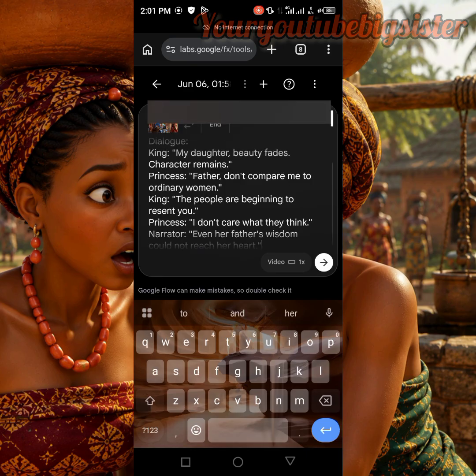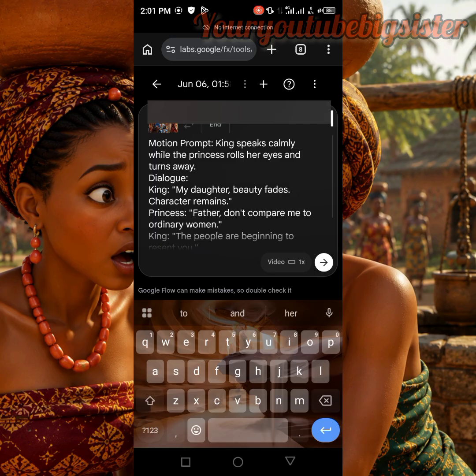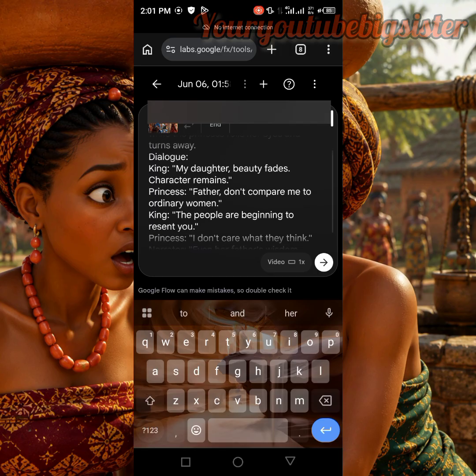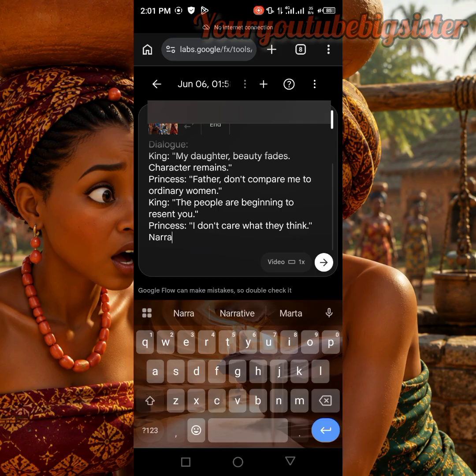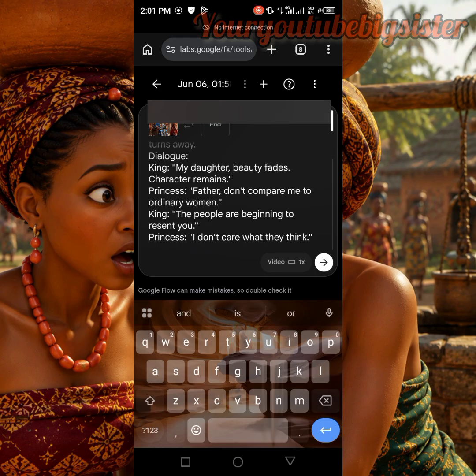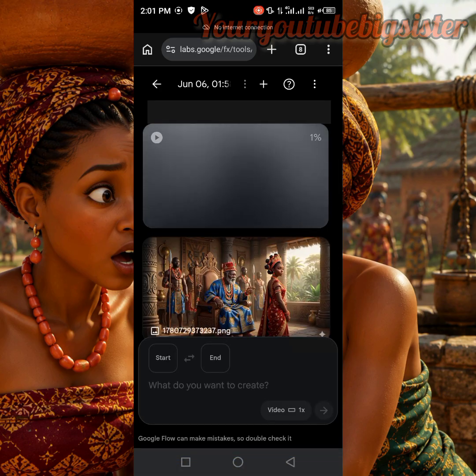So I'll just paste it. I've seen it. Then I'll now say dialogue. This is the emotion prompt: the king speaks calmly while the princess rolls her eyes and turns away. Then this is the dialogue. The king says, my daughter, beauty fades, character remains. The princess says, Father, don't compare me to ordinary women. The king says, the people are beginning to resent you. The princess says, I don't care what they think. I'll delete the narrator because he's not in the picture. So let us click on this arrow and see what this app would give us.